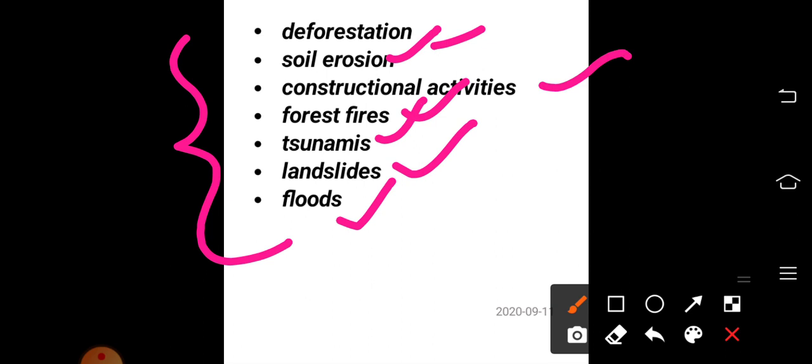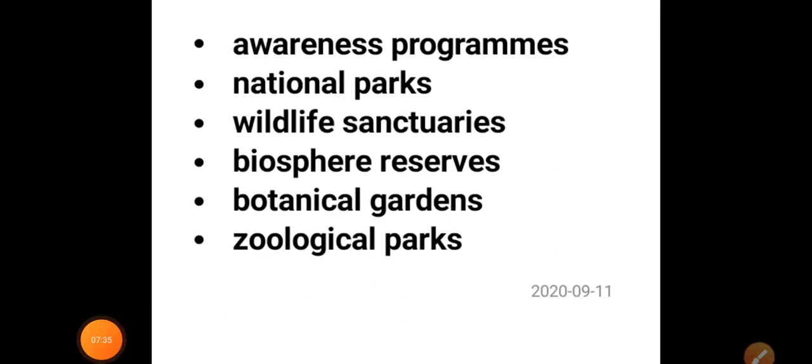Okay, so what we can do to protect against the problems caused by these natural calamities and human activities, or how we can conserve these natural resources and wildlife, that we are going to discuss. Here are some important things that we can do to conserve natural resources and valuable wildlife, that means flora and fauna.